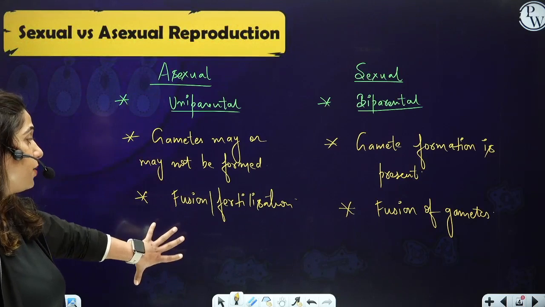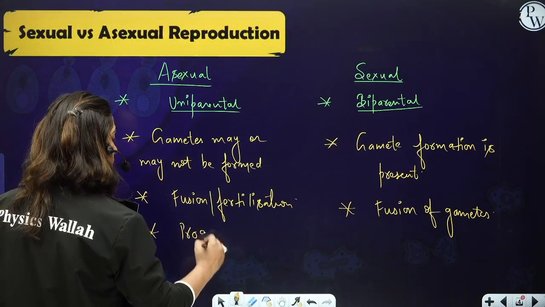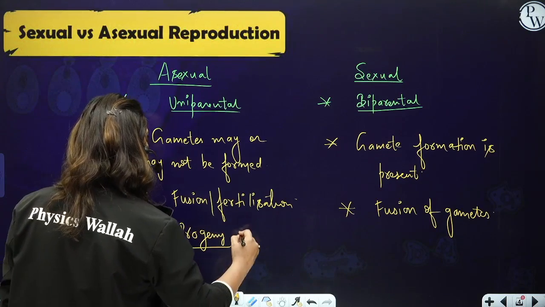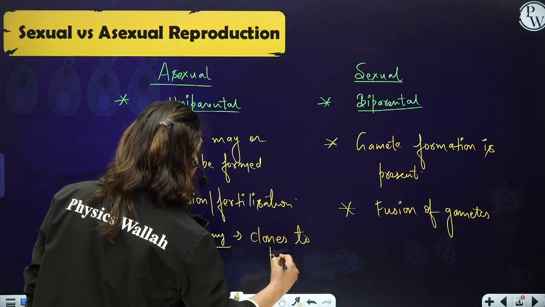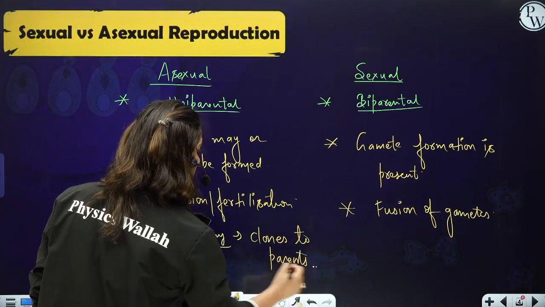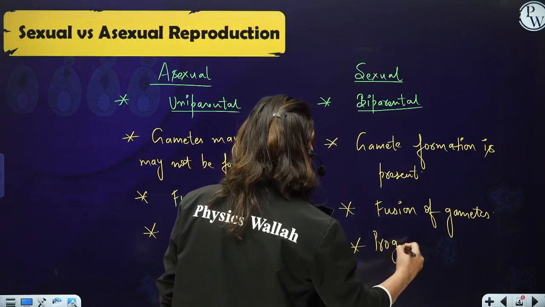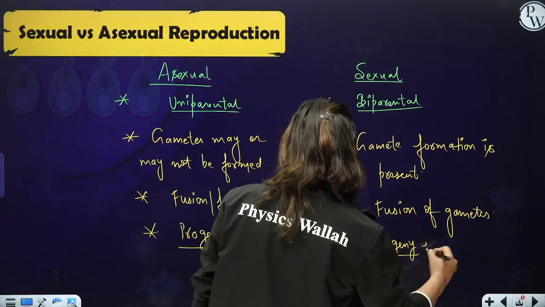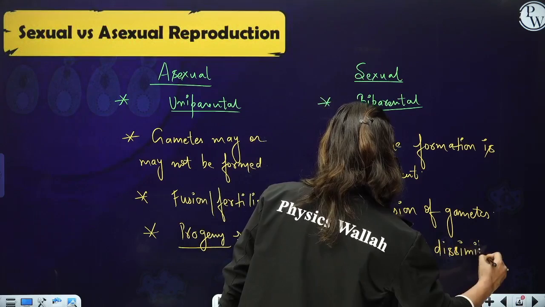In asexual reproduction, the progeny which are formed are clones of the parents. They are genetically similar to the parents. But in sexual reproduction, the progeny, the offspring, are dissimilar to the parents.